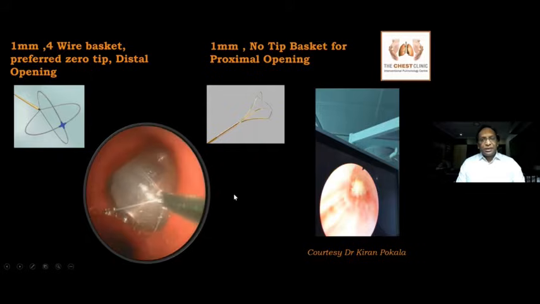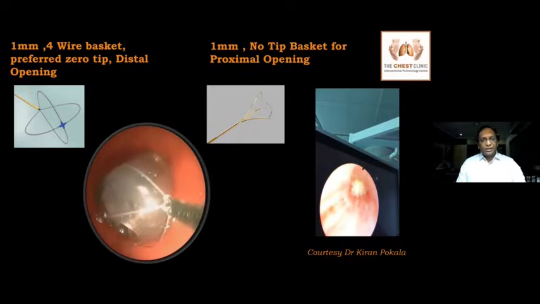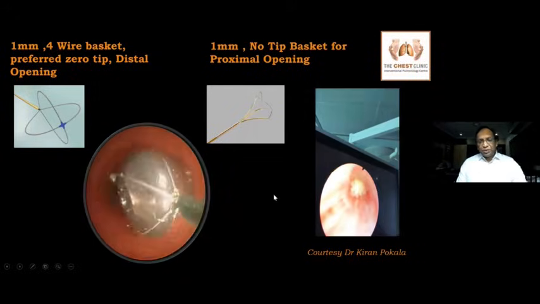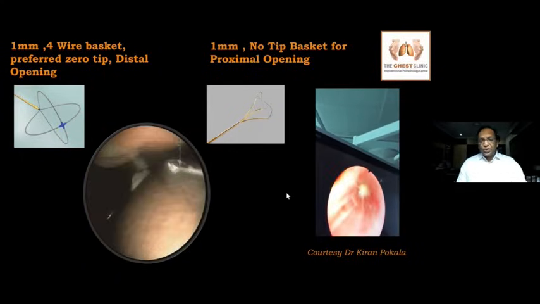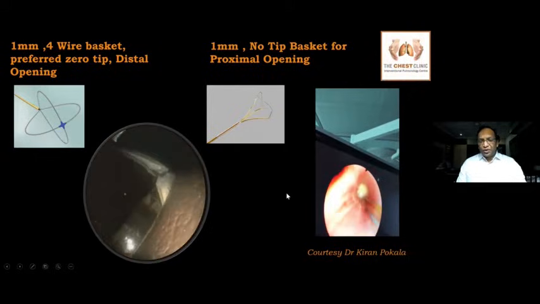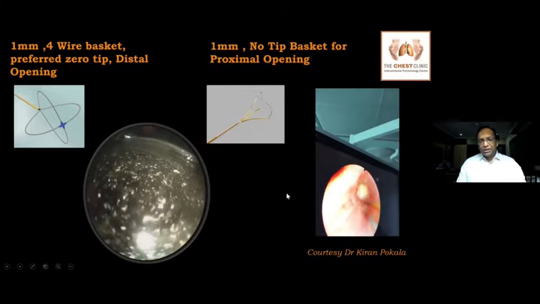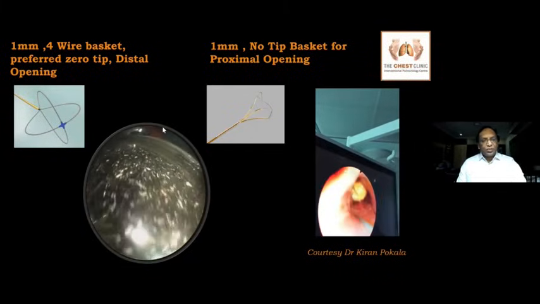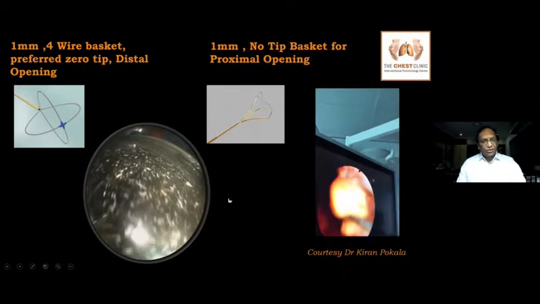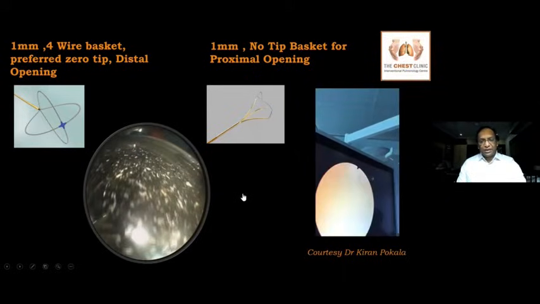There is also something called a proximal opening basket. In this proximal opening basket, you don't pass the basket distally. You go near the foreign body, open the basket, push it down, try to catch the foreign body and extract. This is the main difference between distal opening and proximal opening baskets. There are two available right now.